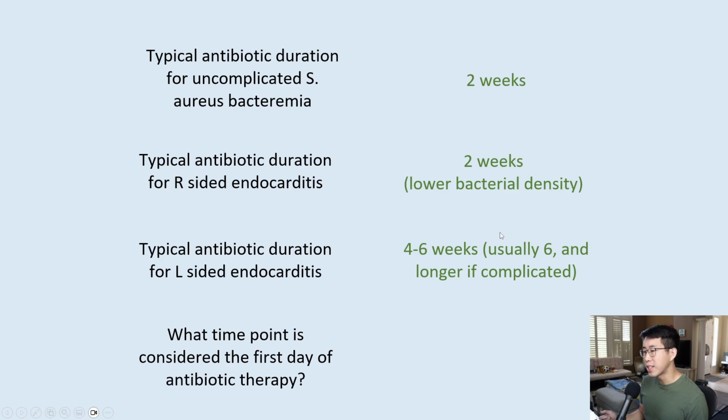One of the most common things that comes up is what time point is considered the first day of antibiotic therapy. It's actually not the first day that the patient received antibiotics, but they start counting from the first day of negative cultures. So let's say a patient had repeated positive blood cultures and they were only found negative at day 7, then even though you've already given 7 days of antibiotics, day 1 would be the first day of negative blood cultures.